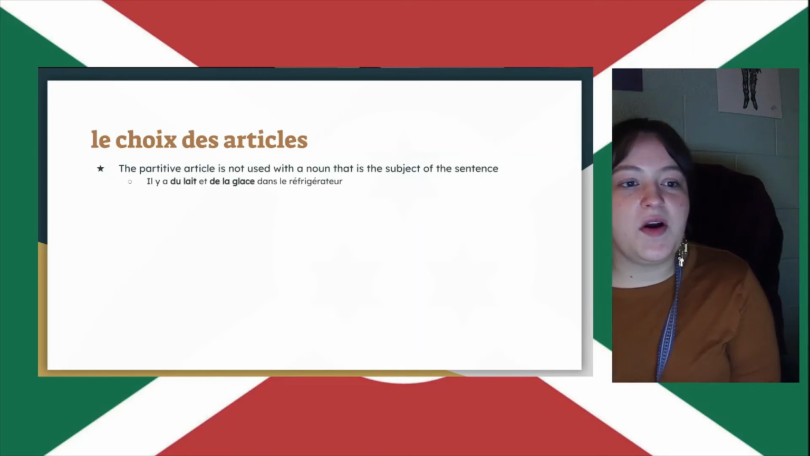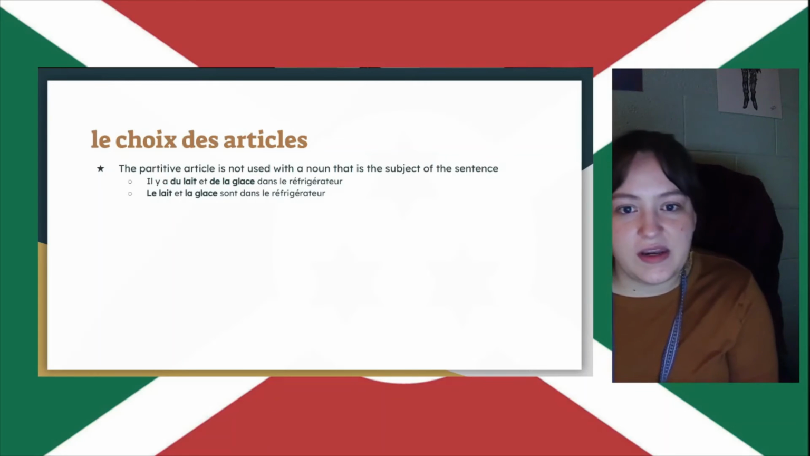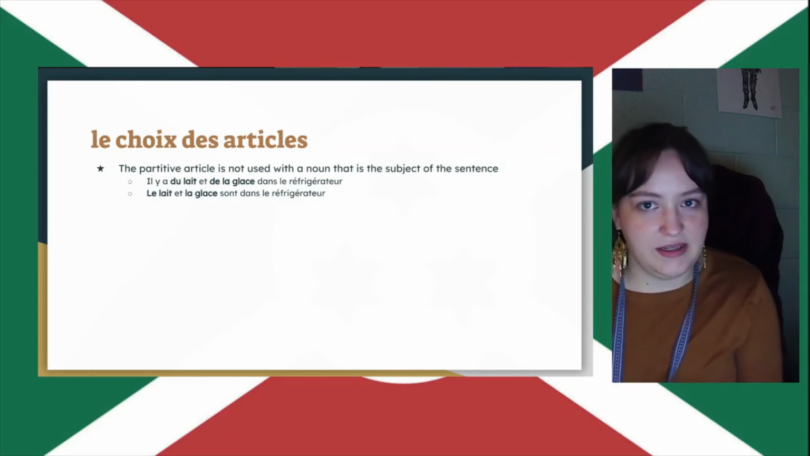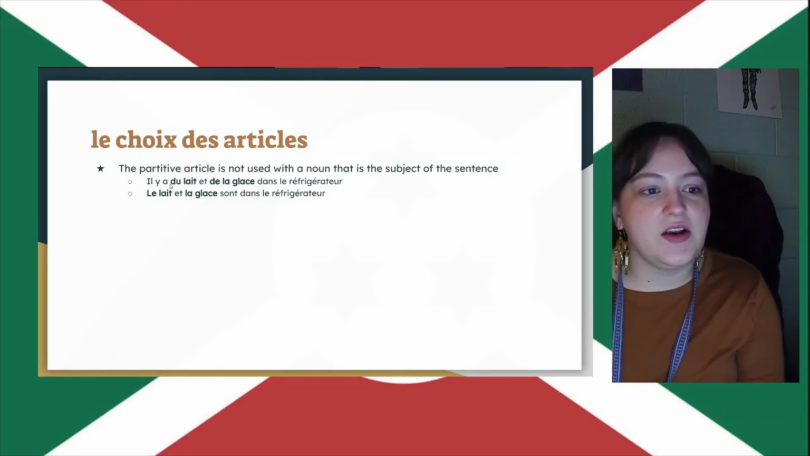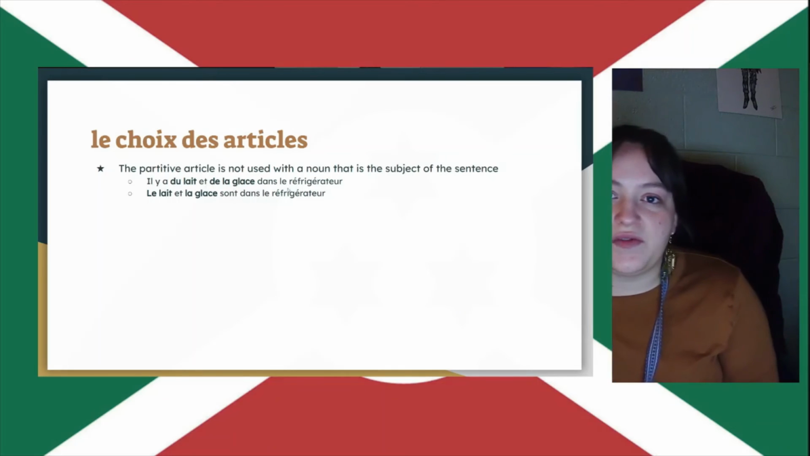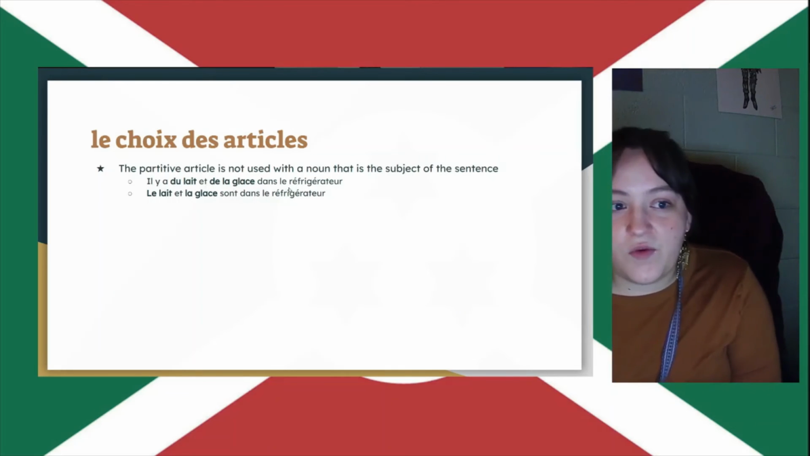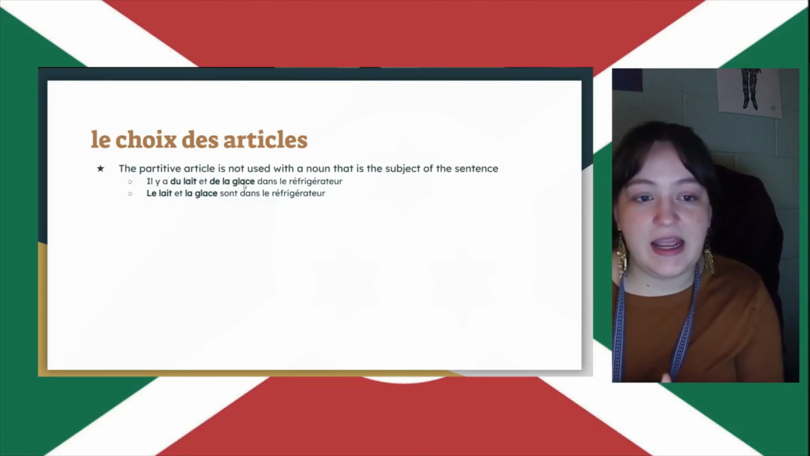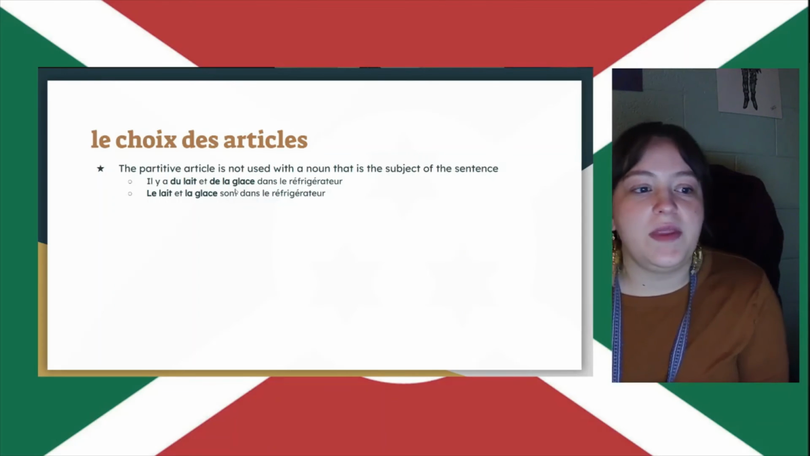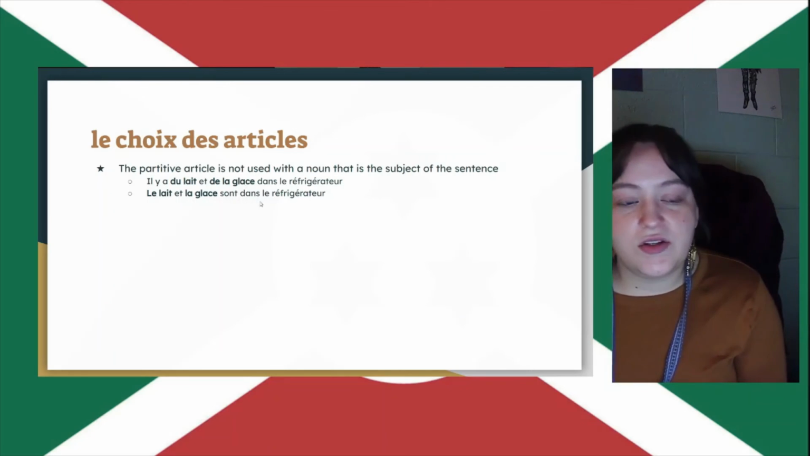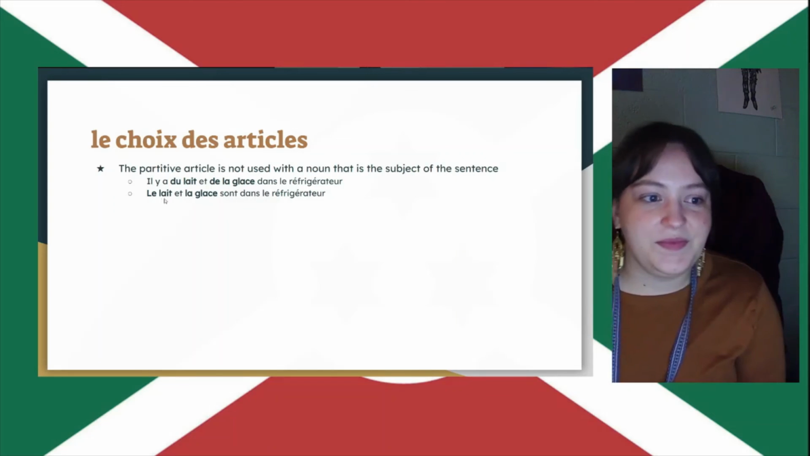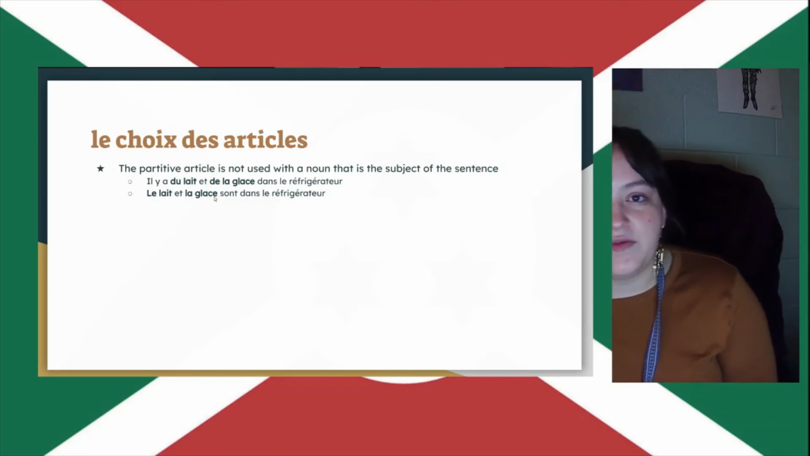Now, the partitive article is not used with a noun that is the subject of the sentence. For example, il y a du lait et de la glace dans le réfrigérateur. There's some milk and some ice cream in the refrigerator. However, if I were going to make milk and ice cream the subject of this sentence by putting it at the beginning, I don't use the partitive article. I would use the definite article. Le lait et la glace sont dans le réfrigérateur. The milk and the ice cream are in the refrigerator.